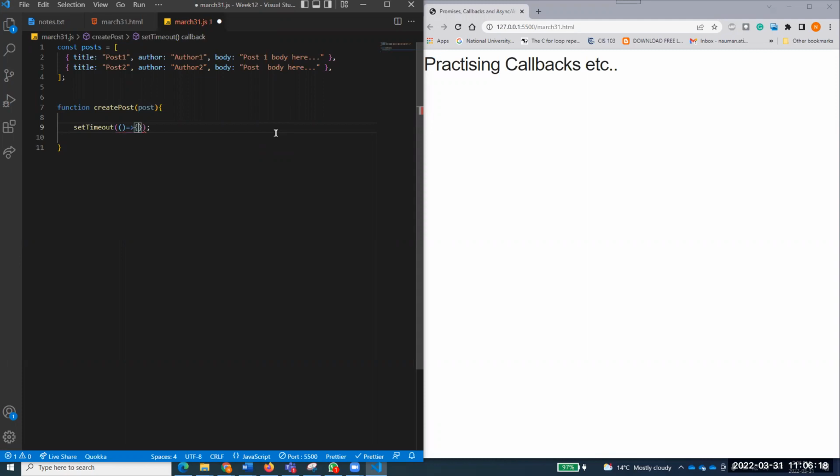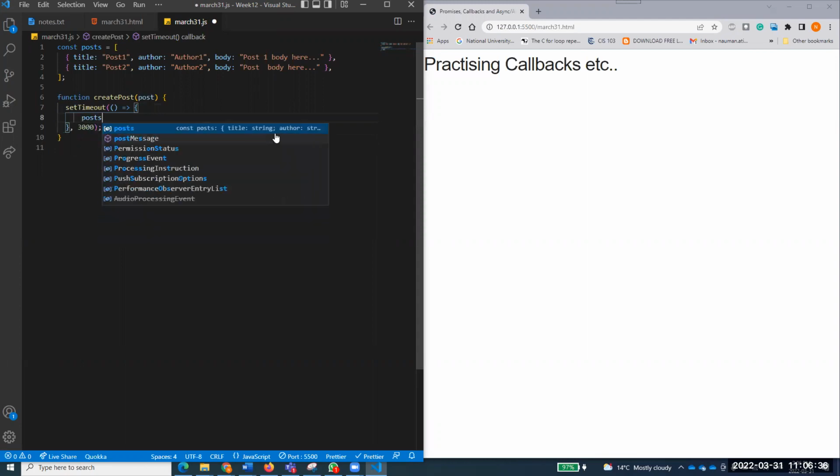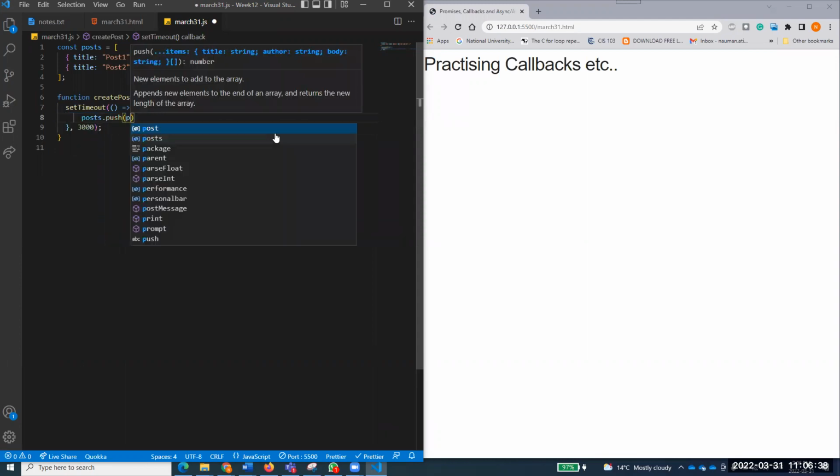Now I'm considering that you are old enough and you have practiced enough. After the end of this function, I want this to run after 3 seconds. 3000 means 3000 milliseconds. So this function will run after 3 seconds. Does everyone understand this syntax? I'm expecting that you understand. So I say posts.push and post.